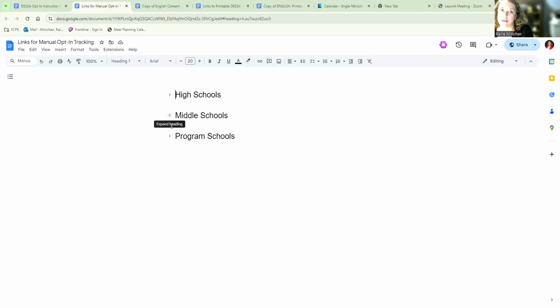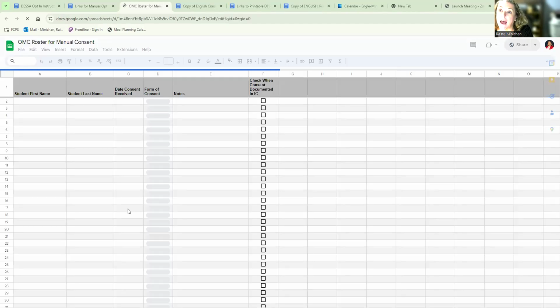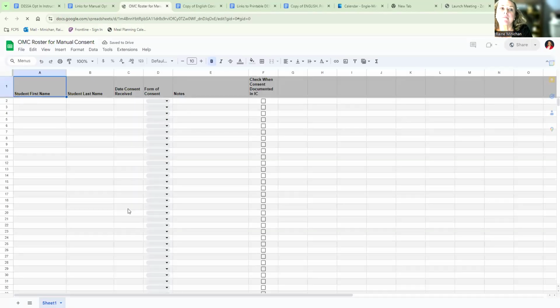So in other words, I'm going to click here on Program Schools to expand that menu. And let's say that I have an Opportunity Middle College students that I'm working with. I would open that link. I will type the student's name, first, last, the date I received the consent, how I received the consent.